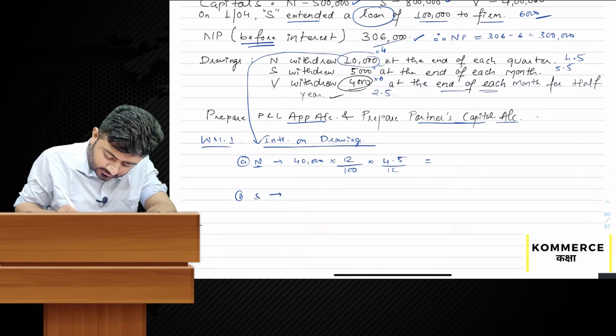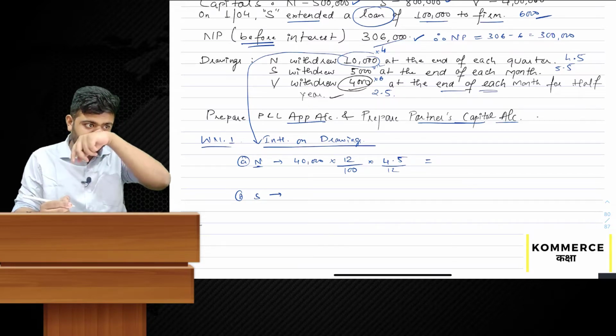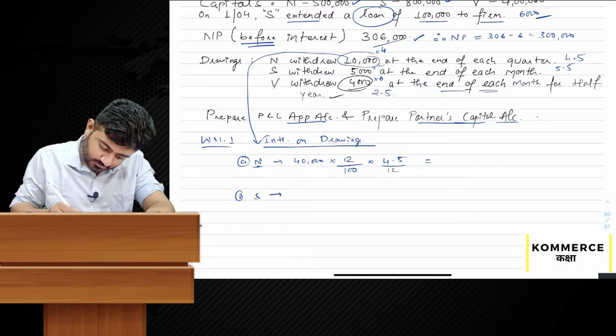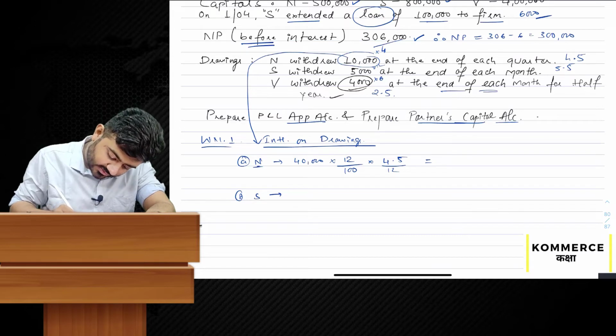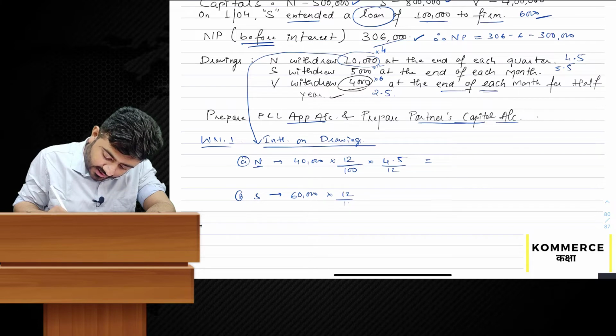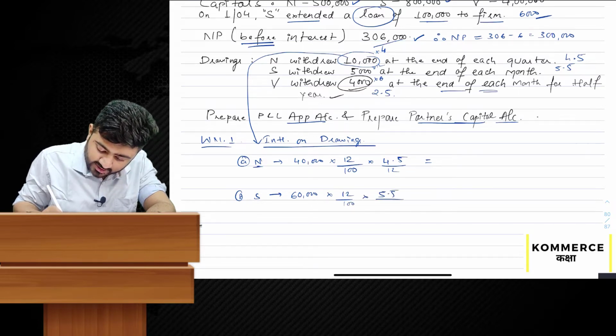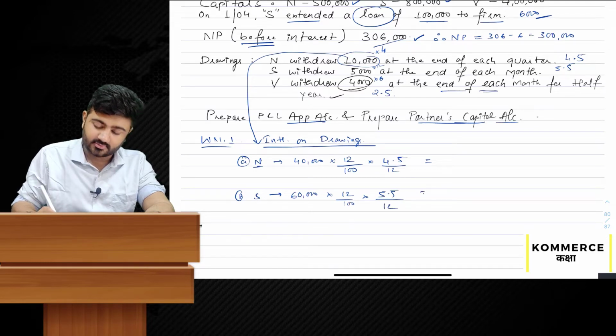Next, S: 5,000 into 12, 60,000 total drawing, into 12 by 100, into monthly average 5.5 by 12.